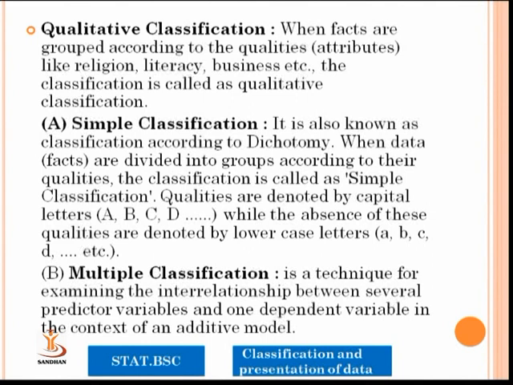Simple classification is also known as classification according to dichotomy. When the data are divided into groups according to their qualities, the classification is called a simple classification. Qualities are denoted by capital letters, while the absence of these qualities is denoted by lower case letters. Multiple classification is the technique